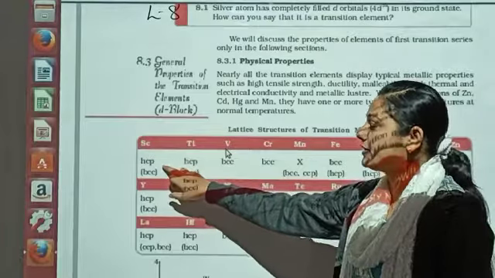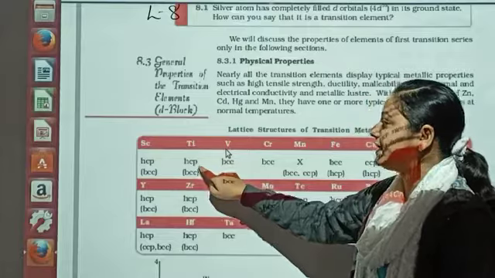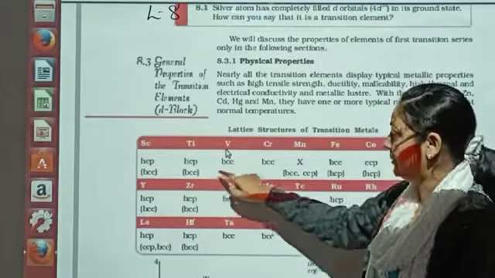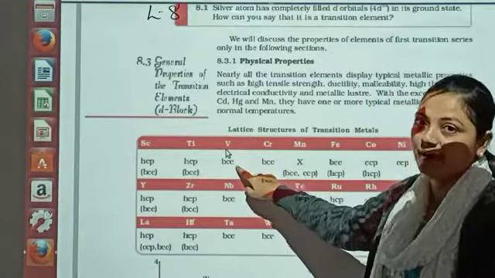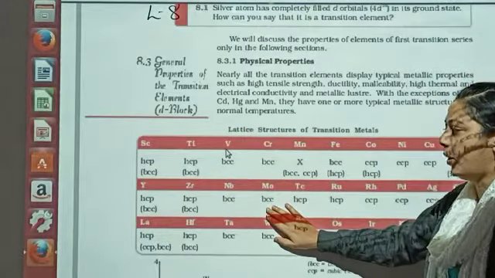Scandium, HCP is also possible, BCC is also possible. Titanium, HCP is also possible, BCC is also possible. Vanadium, BCC, body centered. Okay, so these are the lattice structures of the different compound formation.